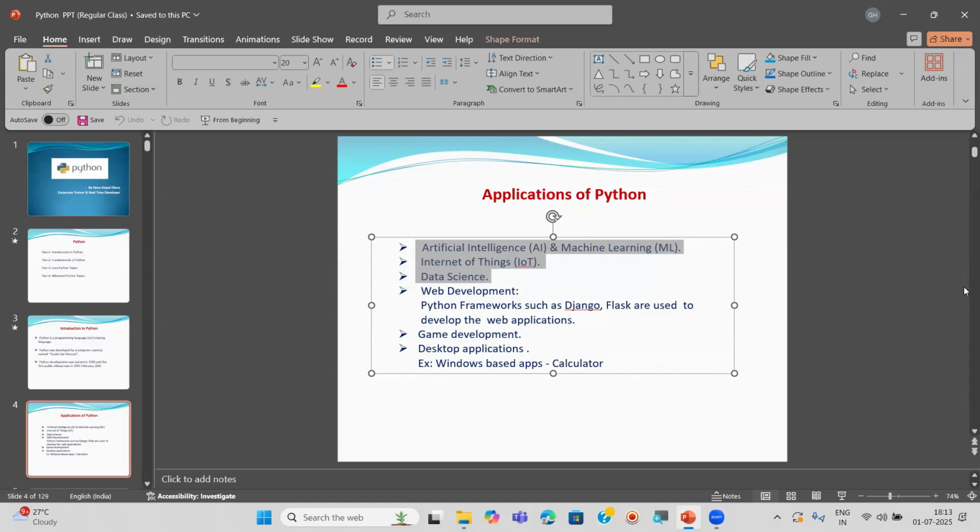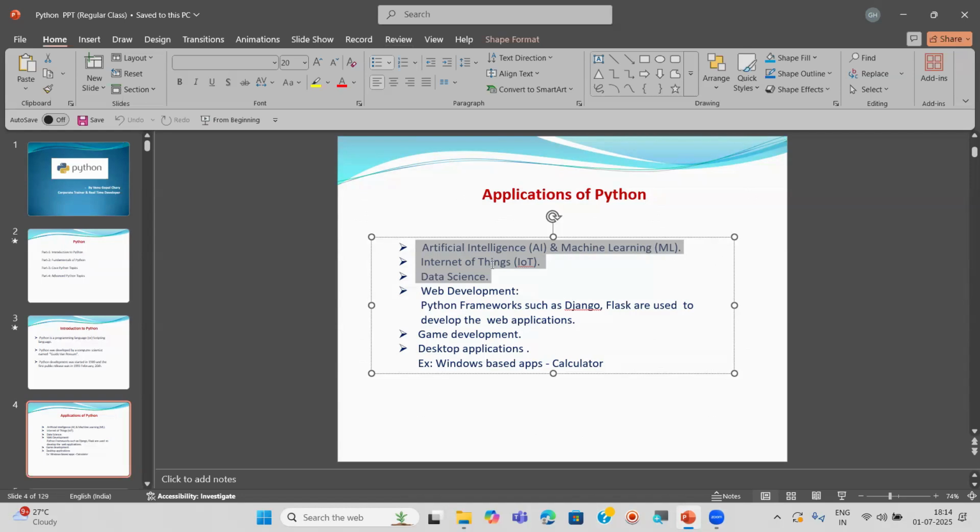Driverless cars. Recently, yesterday, there was one news, no? Tesla car. Do you know this news? Yesterday only. Driverless cars, 180 kilometers per hour. In America, Tesla, one car was traveling on the roads for the very first time. In that also they used AI and ML. These types of products or applications we can design using AI and ML. Simply you can say robotics related applications we can design using AI and ML. It's the most popular and also leading one nowadays.